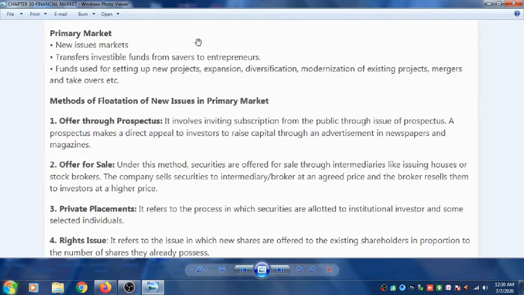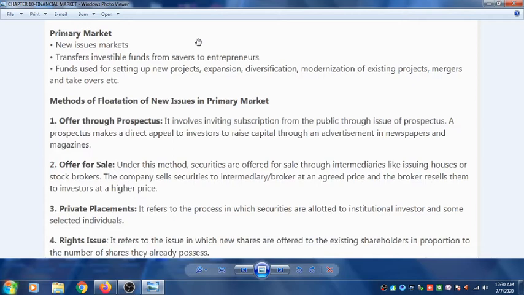Now, the third way by which the company can get the money from the primary market is through private placement. It refers to the process in which securities are allocated to institutional investors and some selected individuals. So here the company gives the securities to the institutional investor, that is the LIC, or it may be Morgan Stanley or other big banks, and also to selected individuals, and then collects the money, and with that money they start the project.